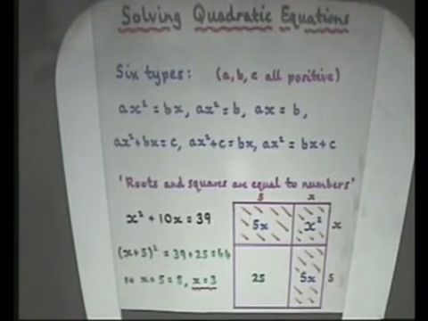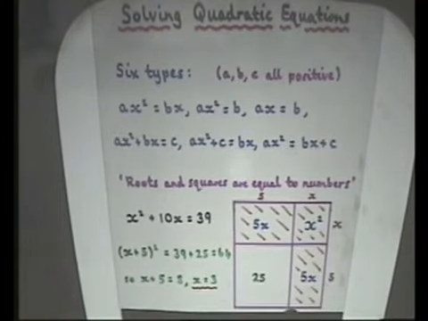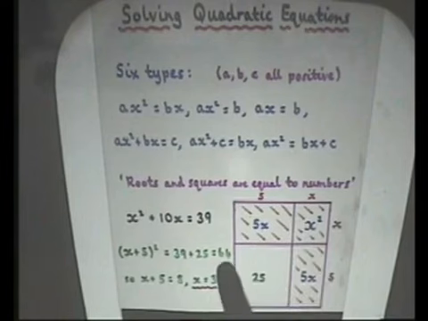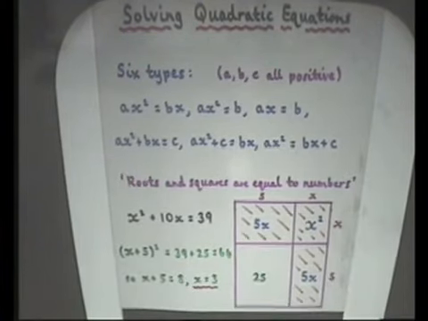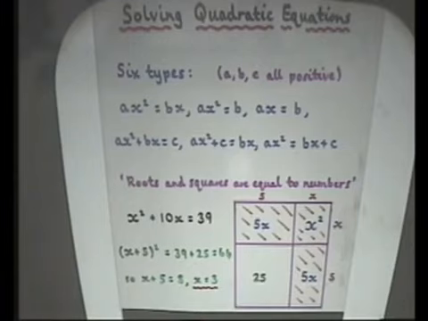Now we literally complete the square. How do we complete the square? We just add in this. It has size 5 by 5, so it has area 25. If you add that in, you get 39 plus 25, which is 64. And what you now have is a square of side x plus 5. So x plus 5 squared is 64, x plus 5 is 8, so x is 3. And that solves your problem. As I say, they didn't use negative numbers, so they weren't able to get the other root, minus 13. But certainly this is the way quadratic equations were solved geometrically.